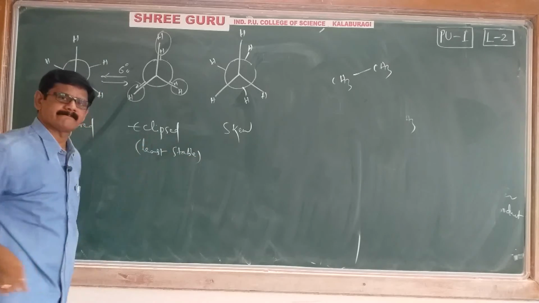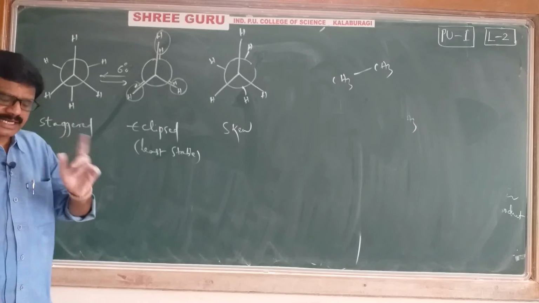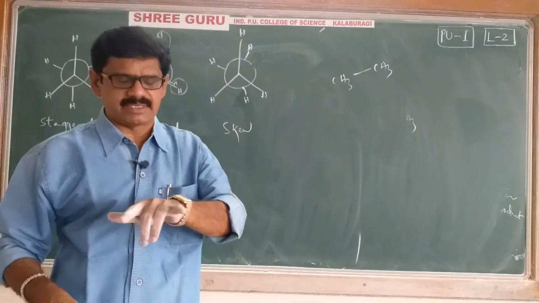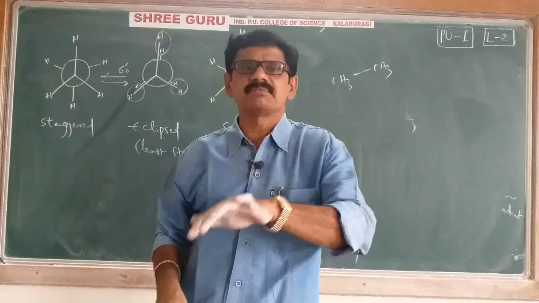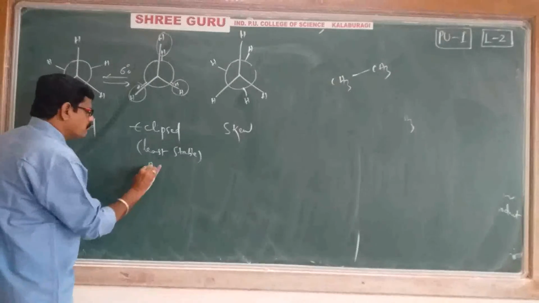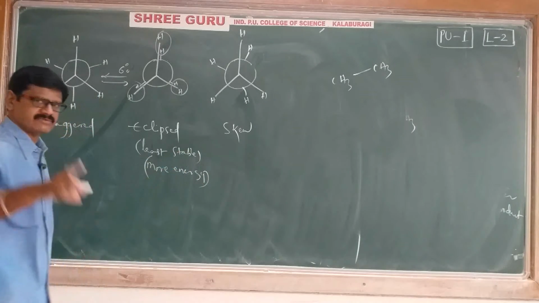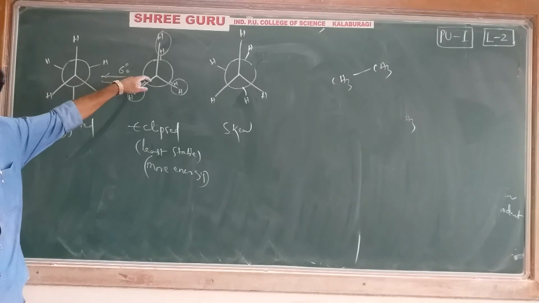Why is it least stable? Because of more repulsions. As already known to you, repulsion and energy, as well as stability, are reciprocal to each other. Least stable means more energy. The eclipsed form has more energy.